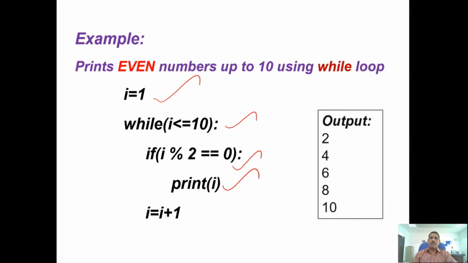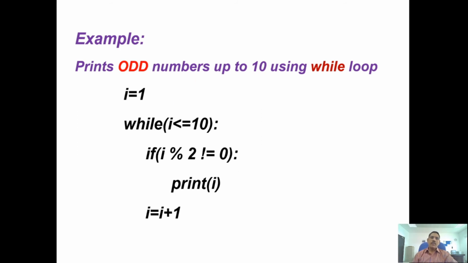So what is the answer you will get? You will get 2, 4, 6, 8, 10, because we need up to 10. This is one simple example of printing even numbers using a while loop.